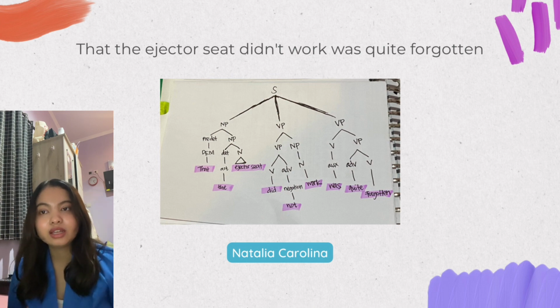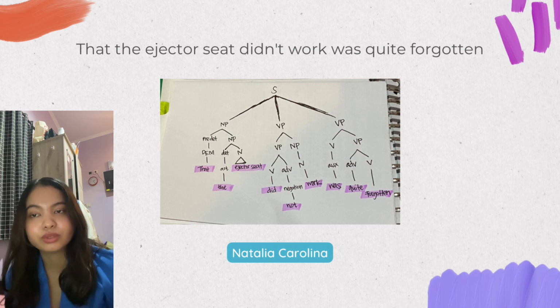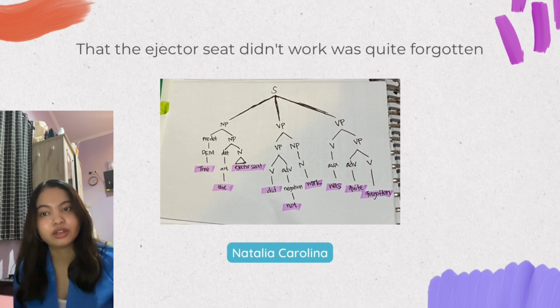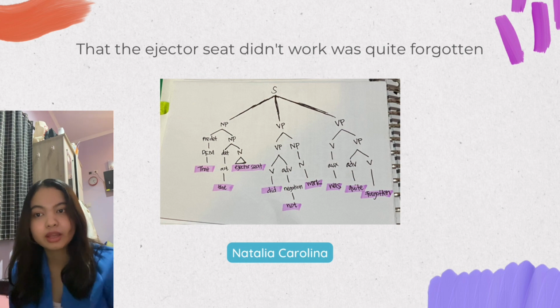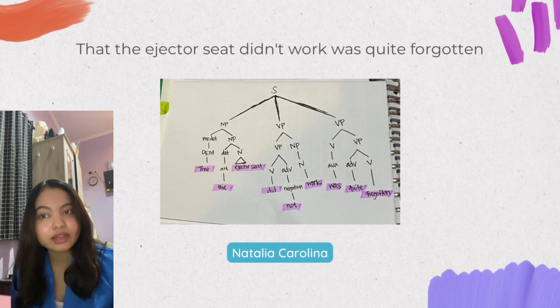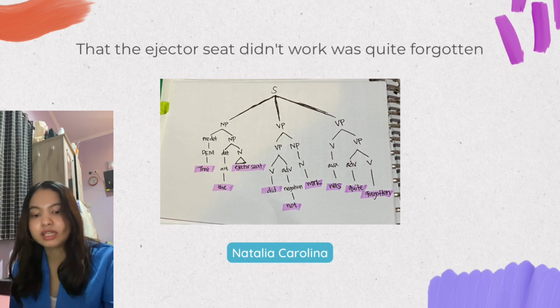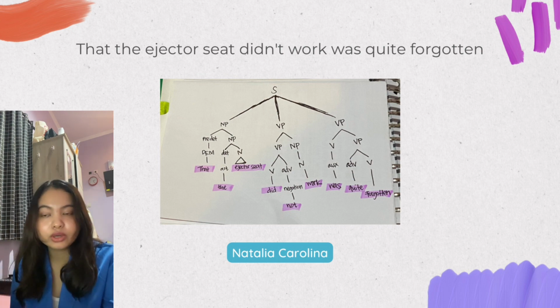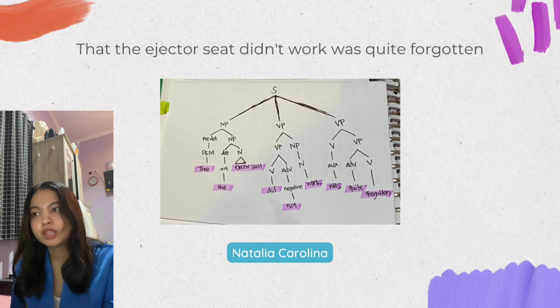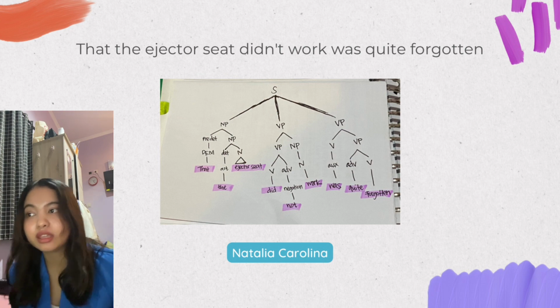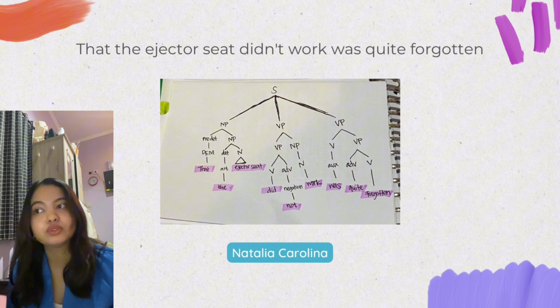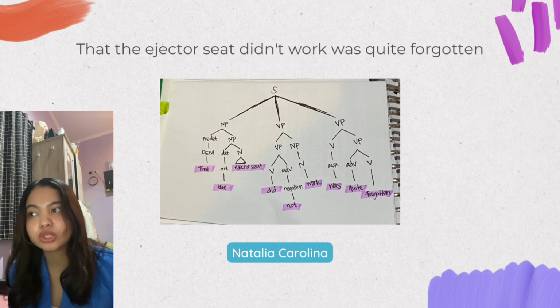in the middle, I divided also into two categories, verb phrase and noun phrase. For the verb phrase, we have "did" and "not." "Did" in here is a verb and "not" in here is an adverb. More specifically, it is a negation. What is negation? Based on what I know and what I've read, negation in grammar is using negative words to change the meaning of a word or sentence to show it's untrue or not happening.